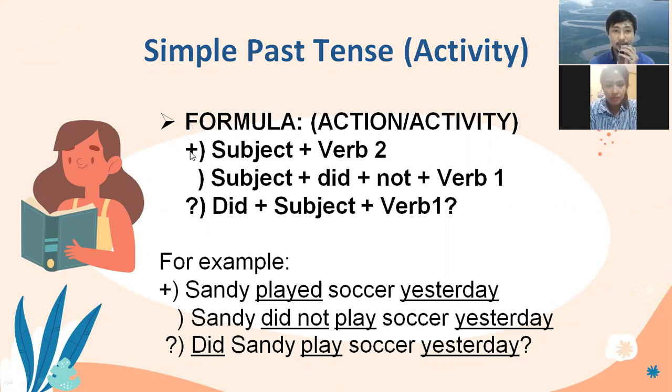Let's see here. The positive: subject followed by verb two. Verb two can be regular or irregular. When we change to negative: subject followed by did not and verb one, back to verb one again. And to make a question: did, subject, followed by verb one. Remember that we use verb two only for positive.